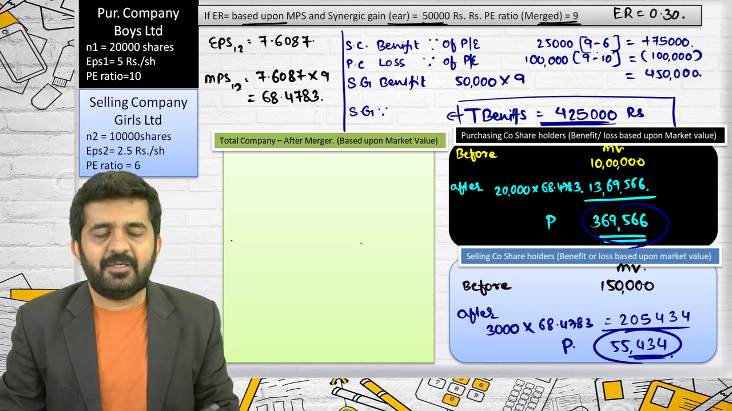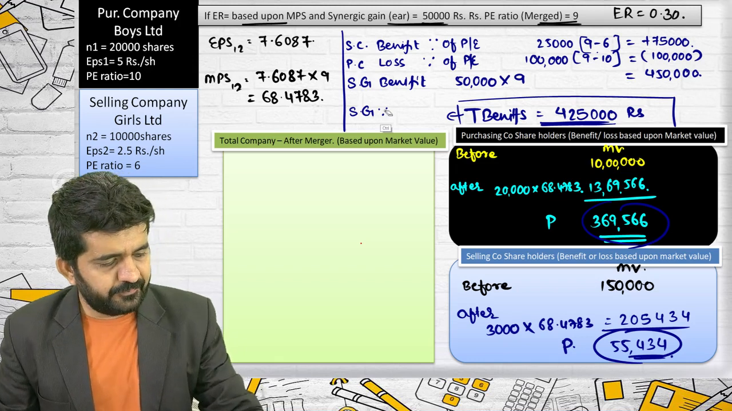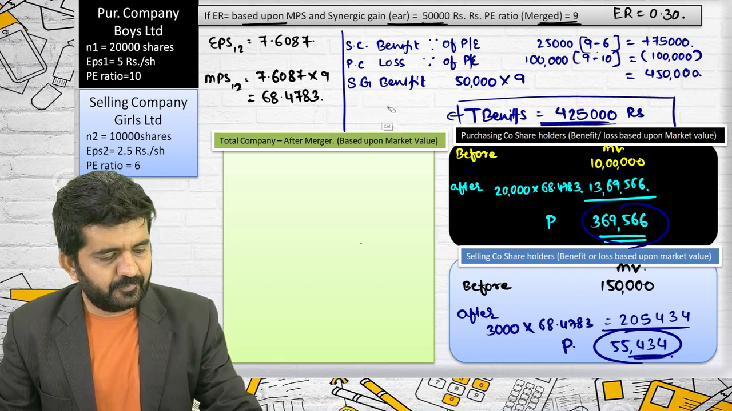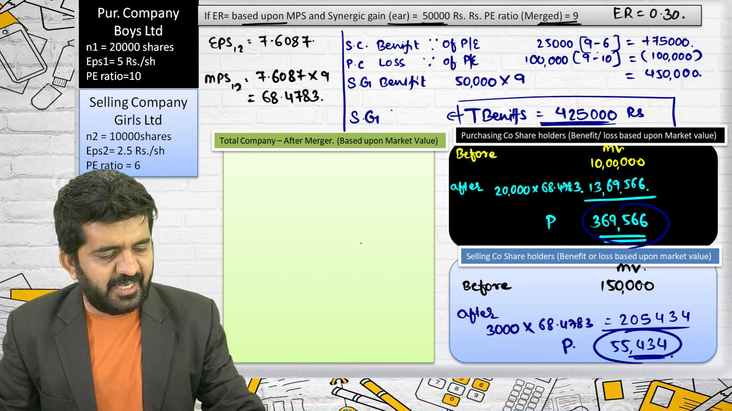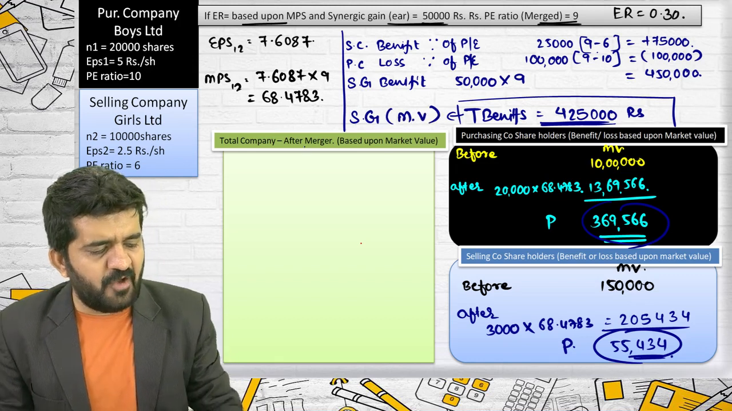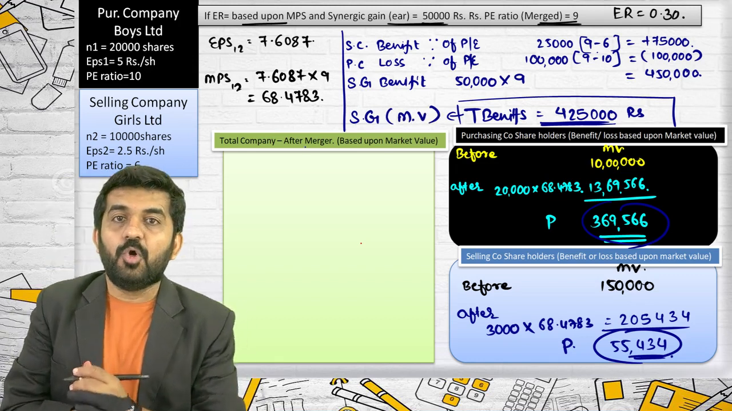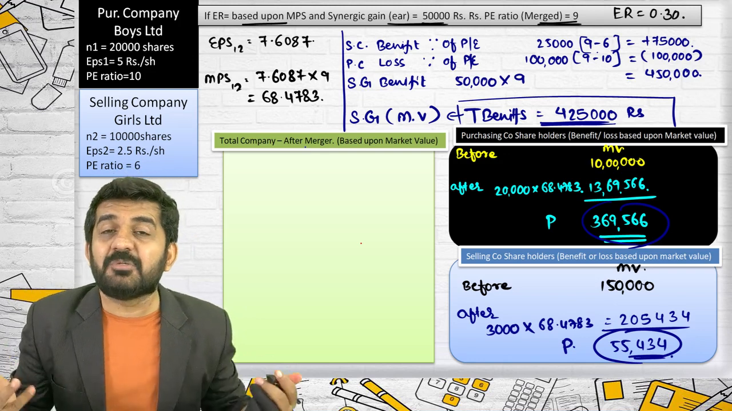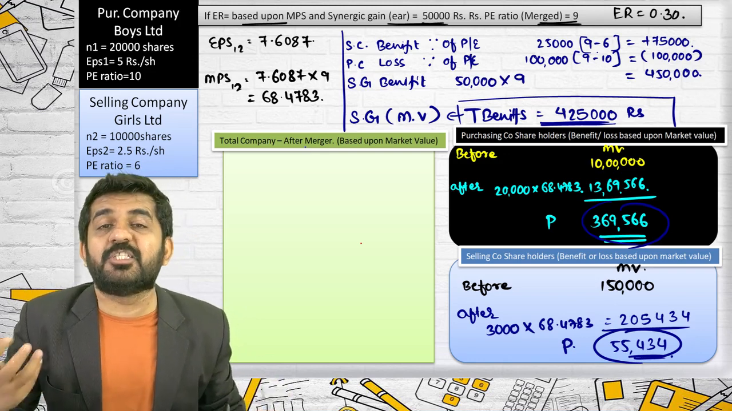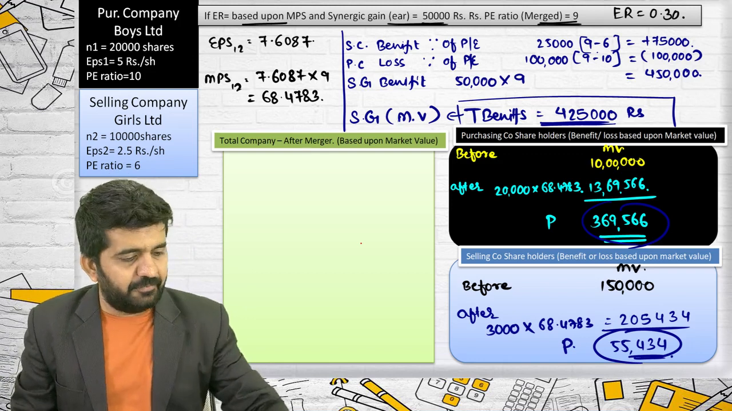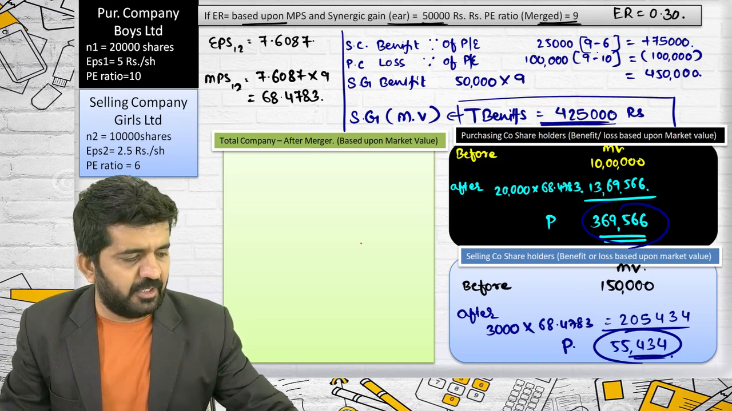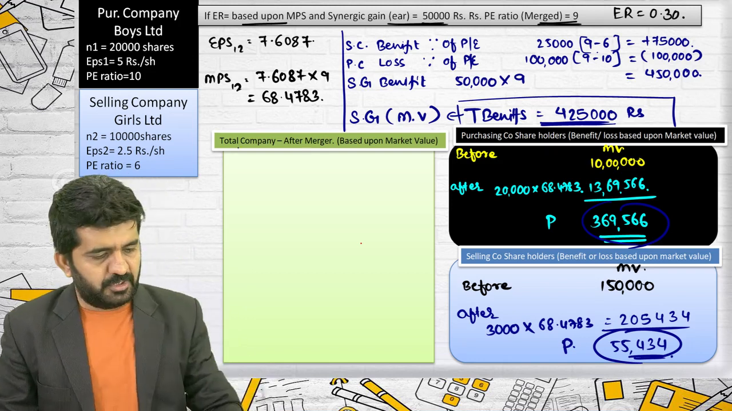Synergic gain in terms of market value. Total synergic gain. Sometimes this wording is used. Total synergic gain, but in the form of market value, is 4,25,000.